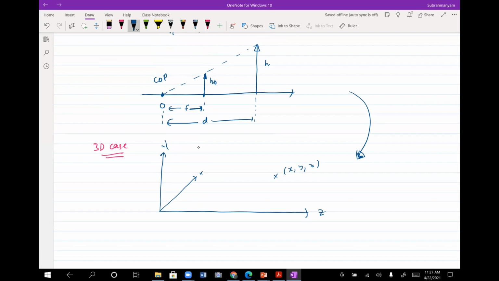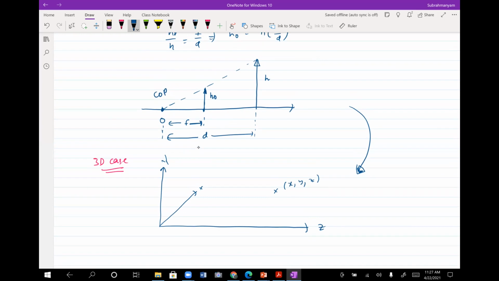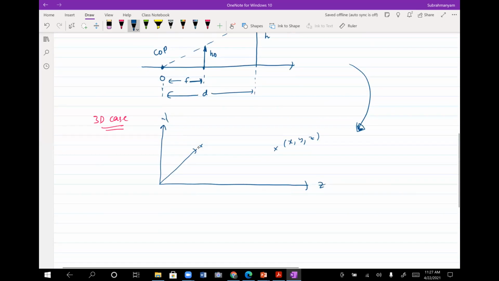Now you did not just have a line here, but rather your sensor is a plane. So assume that plane is similar along similar lines. Ideally it is there at this point, but we would be drawing it here for the same reasons that we first discussed in the 2D case.